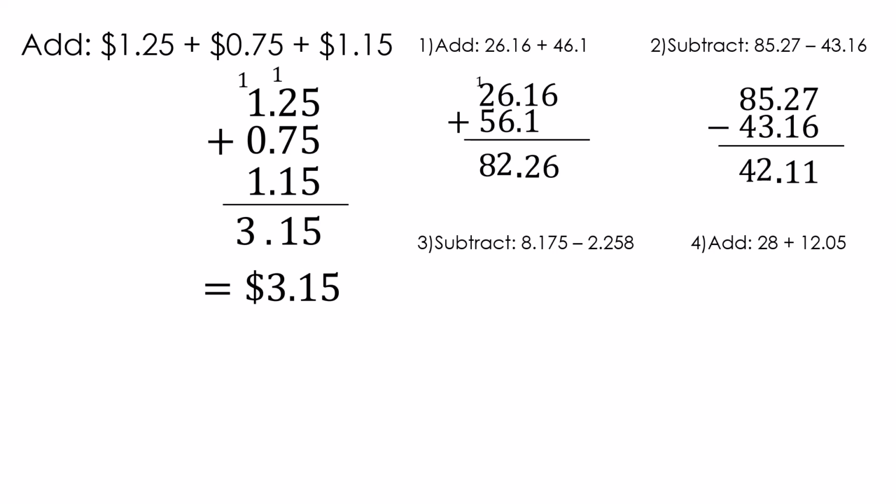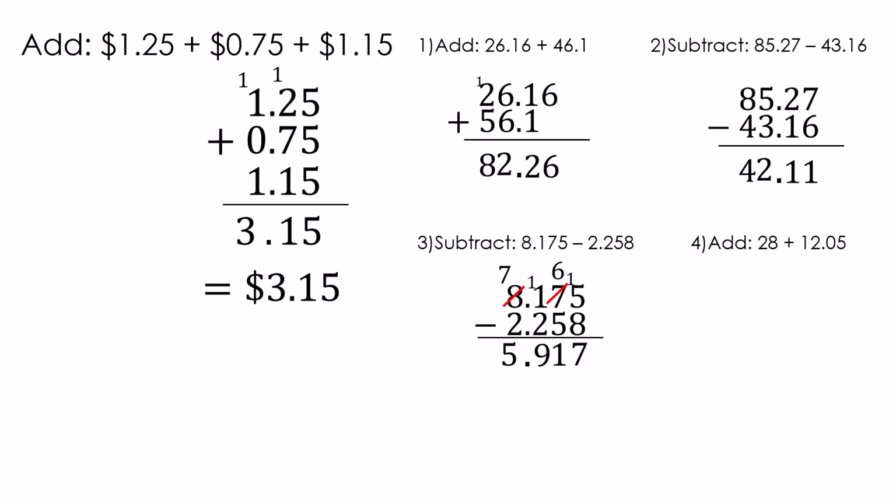Let's look at number 3. Once again, I lined up my decimals. Then I brought my decimal straight down, and we're going to subtract. Well, I can't take 5 minus 8, so I need to borrow. So I'm going to borrow from the 7 and make it a 6, and then we're going to have 15. So 15 minus 8 is 7. 6 minus 5 is 1. But again, I can't take 1 minus 2, so I have to borrow from the 8, which makes it a 7. And we'll have 11 minus 2, which is 9. 7 minus 2 is 5. Cool.